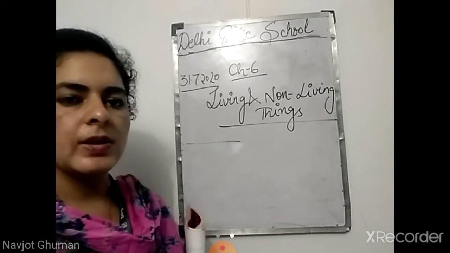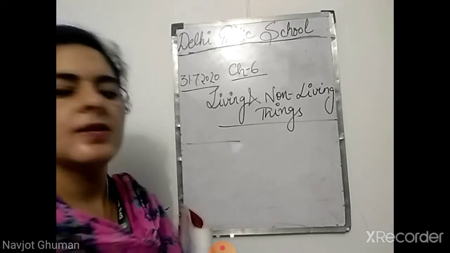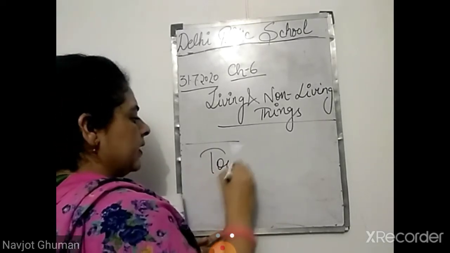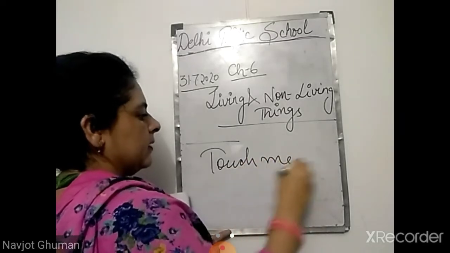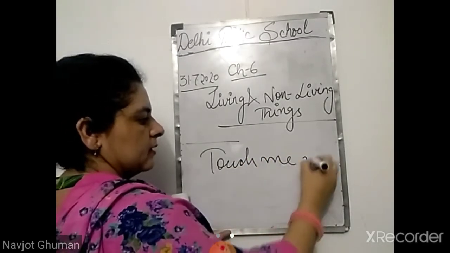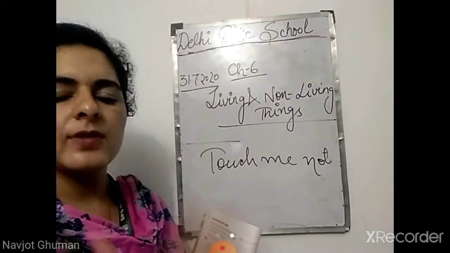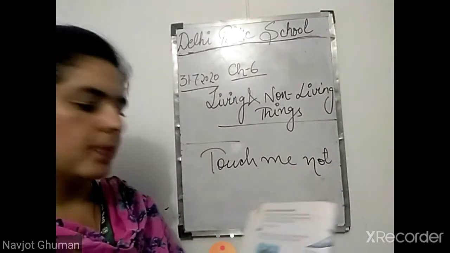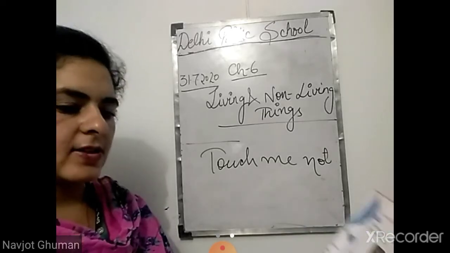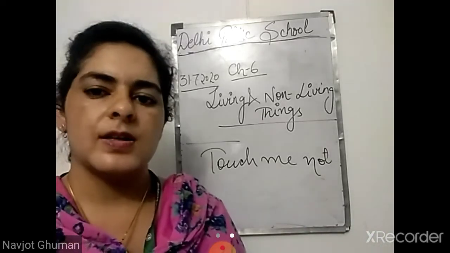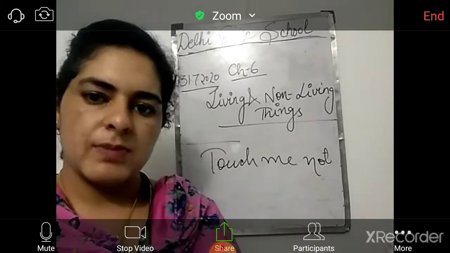Like we read about the example of the mimosa plant, that is the touch-me-not plant. When we touch the leaves of this plant, the leaves close, and after some time they open again. So this is how plants show movement. Now the next characteristic of living things is that living things grow. That is on page number 61.